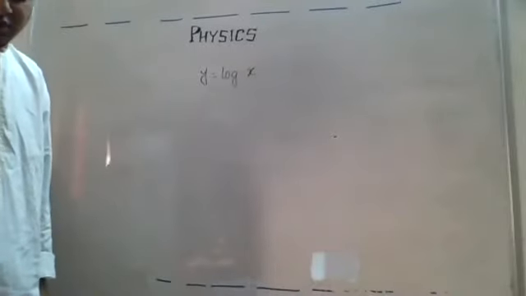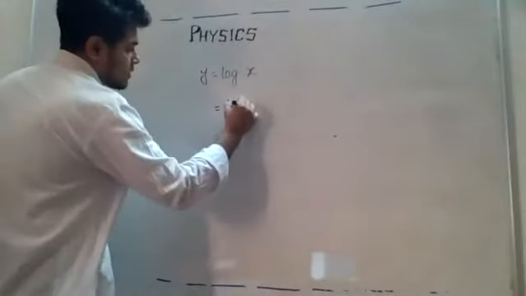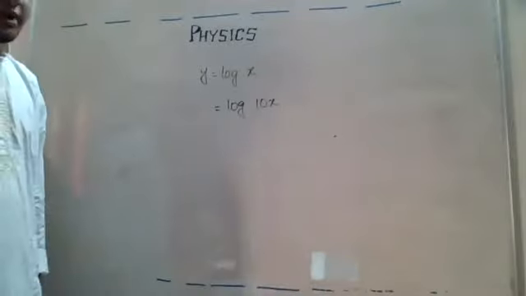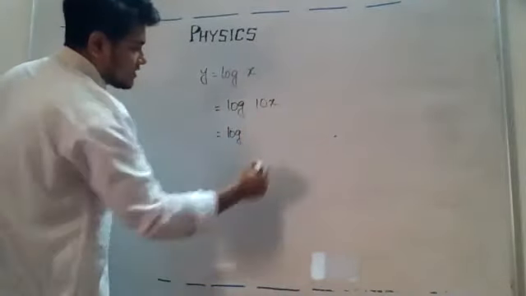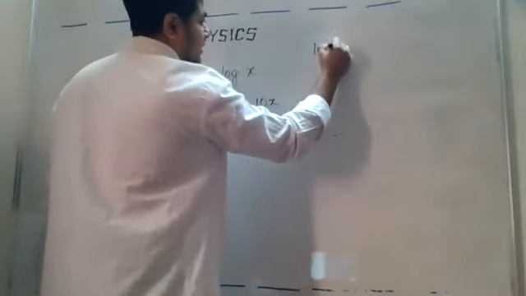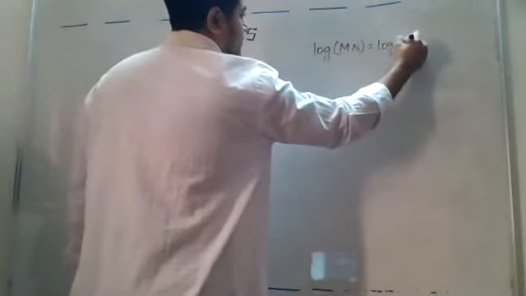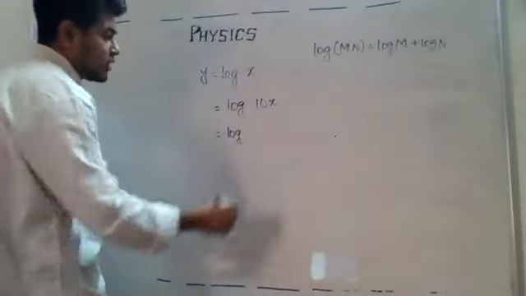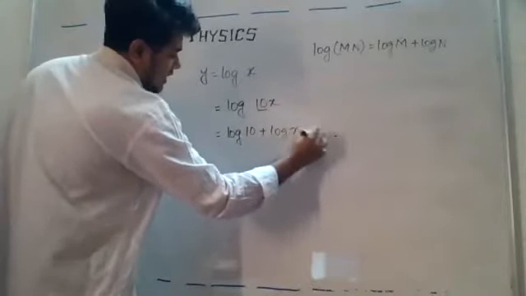The advantage of this equation is that if I multiply x by 10, then what will happen? Let me see. Log, then if I multiply x by 10, it will become 10x, right? So if it has become 10x, then what will happen? It is multiplied, right? যদি তোমাদের মনে থাকে log mn, this one we can write using the formula log m plus log n. We could have written in this way. So here m is 10, so log 10 plus log x.